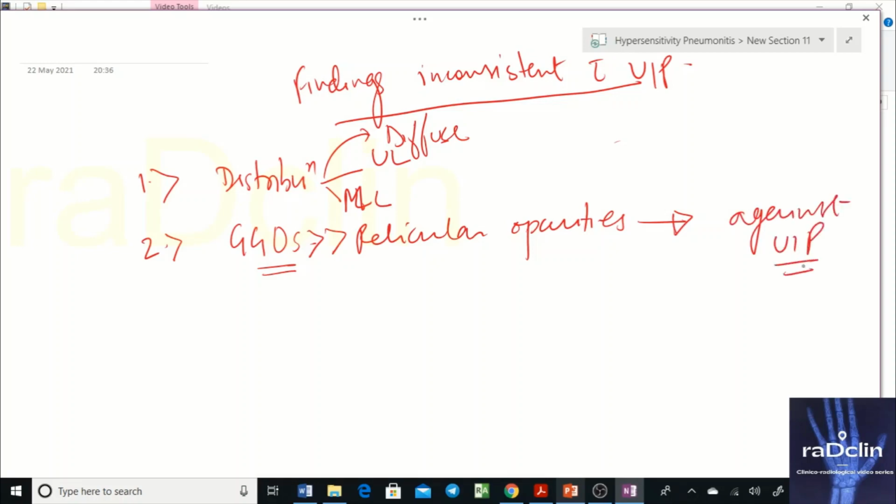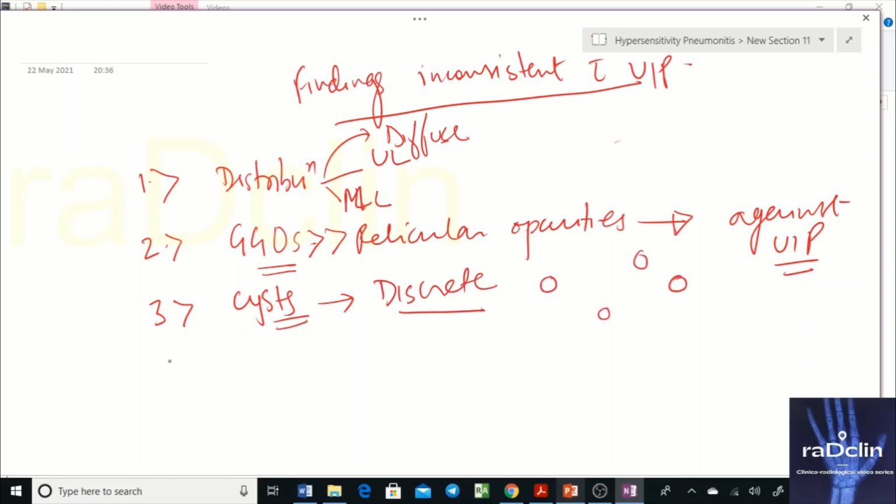Okay, when we discuss UIP or other interstitial lung disease, we'll discuss it in detail. The third thing that goes against UIP is cysts. If you have discrete cysts, and the important point is discrete, because honeycombing is also just multiple cysts in a row sharing a common wall, and the wall is thickened. But if you have discrete cysts like this, these are against UIP.